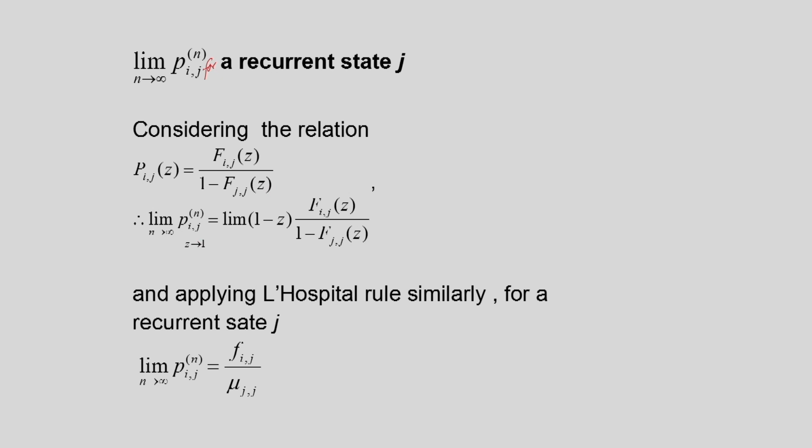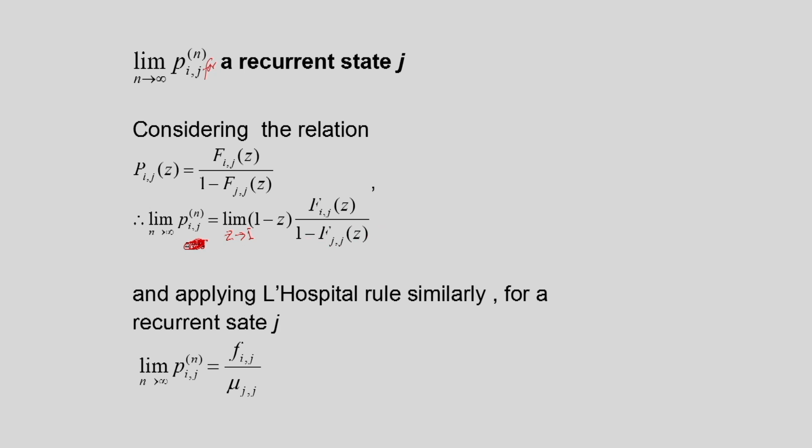So, the limit of Pij n as n tends to infinity is the limit as z tends to 1 minus of 1 minus z into Fij z divided by 1 minus Fjj z.